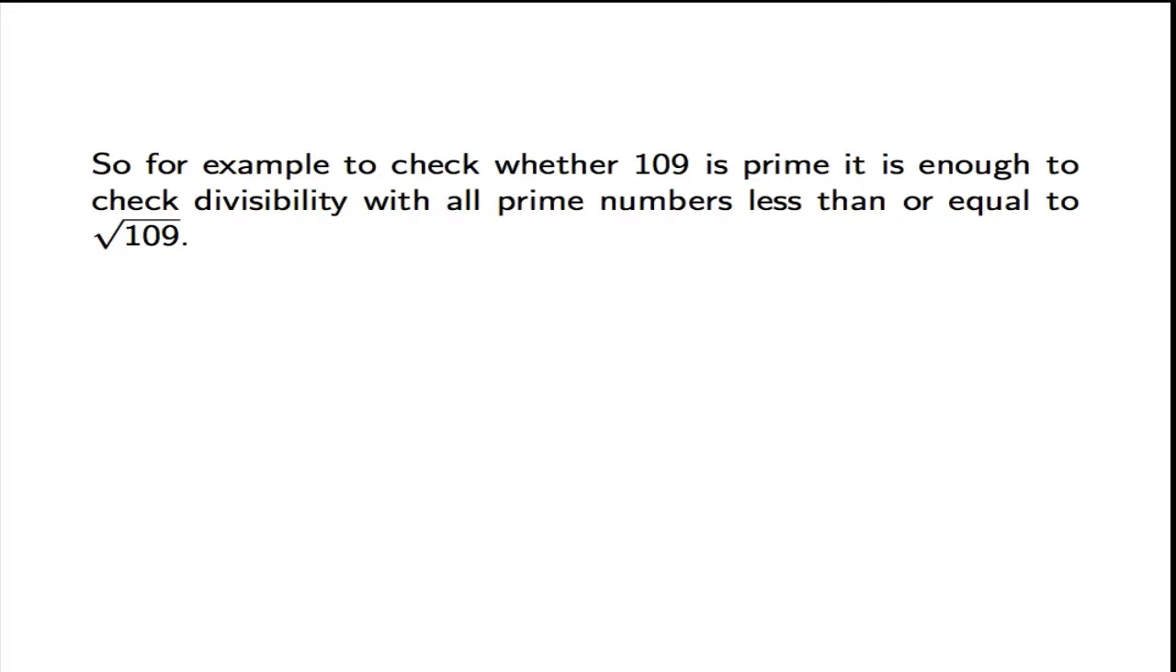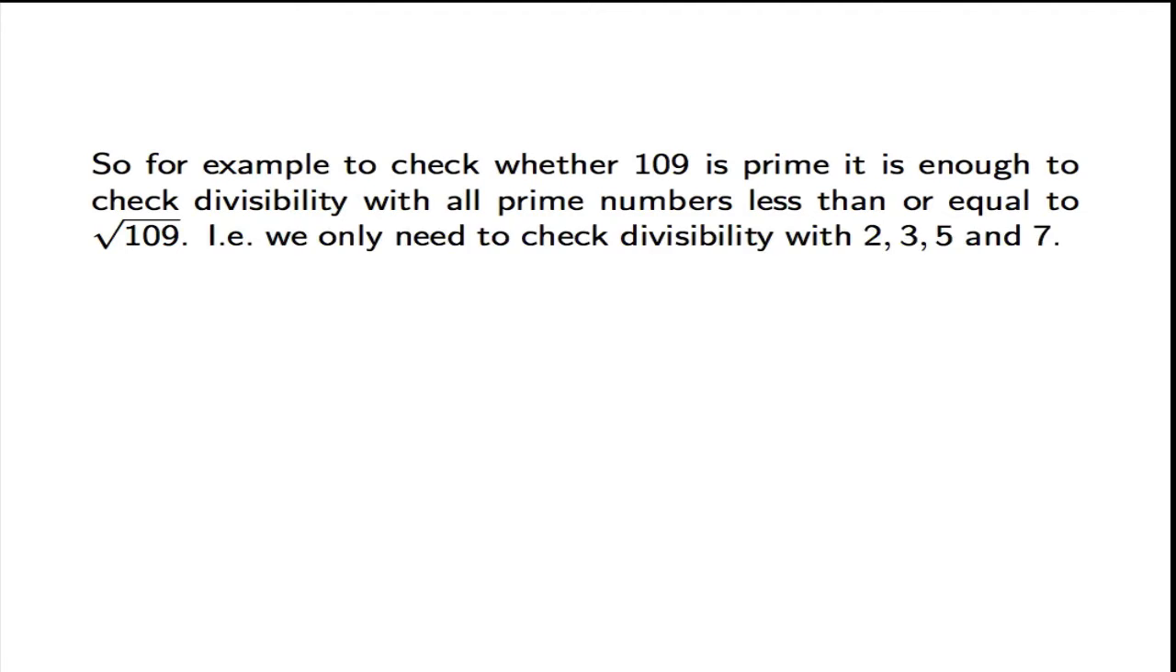Okay, so for example, if we want to check whether 109 is prime or not, it is enough to check divisibility only with prime numbers which are less than or equal to the square root of 109, which is a little bit less than 11. So we only need to check divisibility with 2, 3, 5, and 7, and an immediate check shows that 109 is not divisible by any of these, so it is prime.